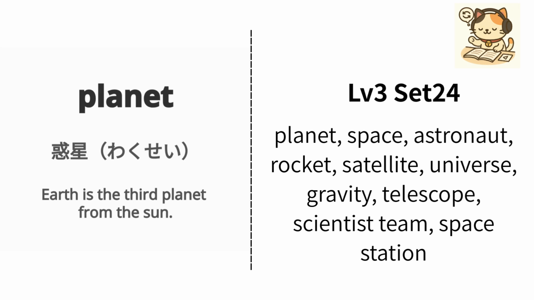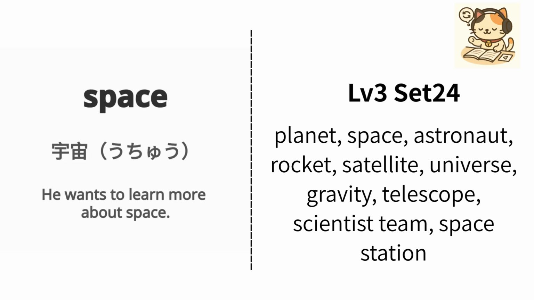English is planet. Japanese is 惑星. Example, Earth is the third planet from the sun. 地球は太陽から3番目の惑星です. Repeat, planet, planet.